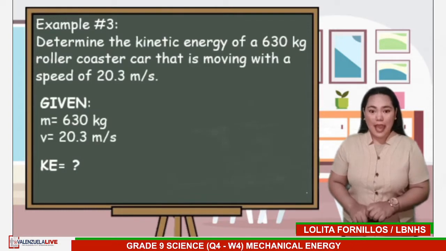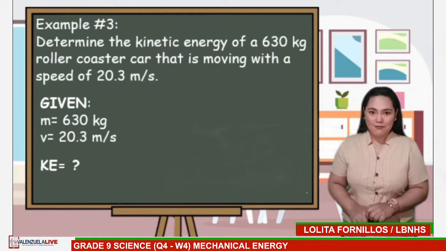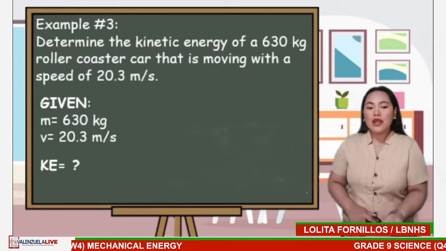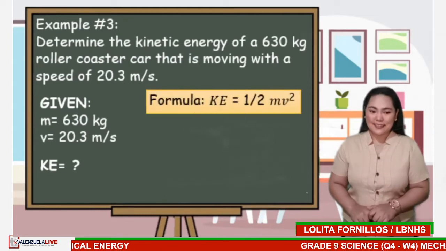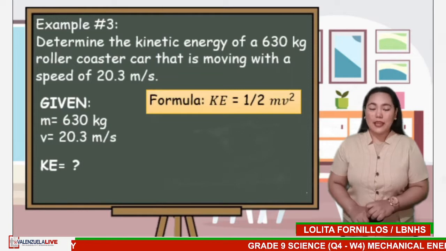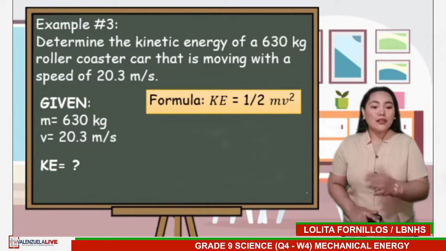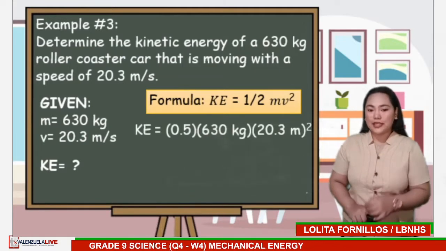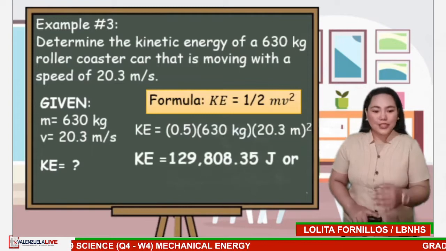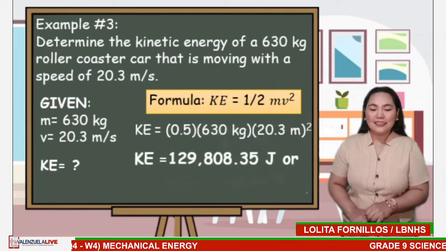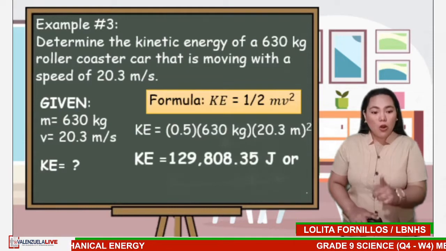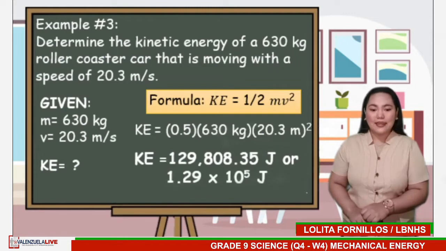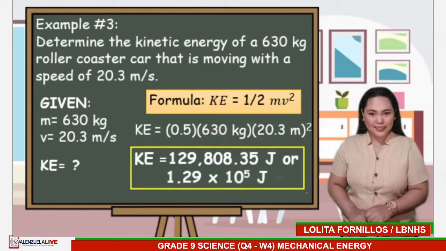Write down the given. m is equal to 630 kilogram and v is equal to 20.3 meter per second. We are asked to solve for the kinetic energy. Let us use the formula KE equals 1/2 mv squared. We can also use 0.5 instead of 1/2 for easy solving. Substitute the given values and solve. The answer will be 129,808.35 joules, or we can express it in scientific notation. That will give us 1.29 times 10 raised to 5 joules.